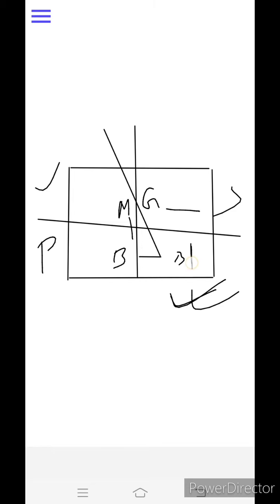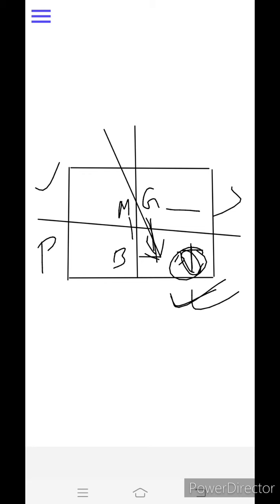As we load in this area, G will shift there, so we are ballasting the lower side. If we are ballasting the lower side, our G will shift to that side only. Once the G has shifted downward, our GM will increase.